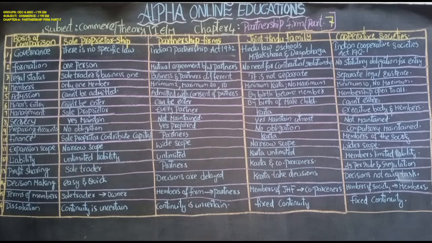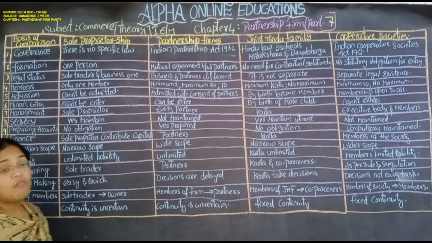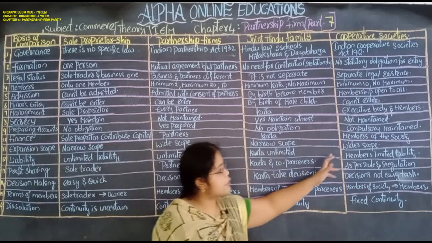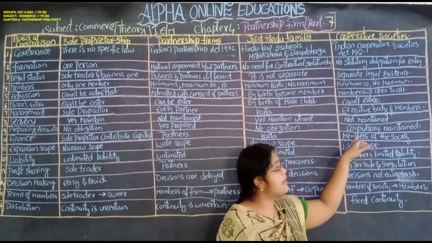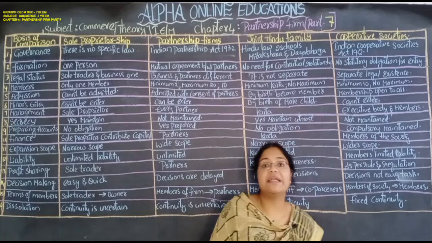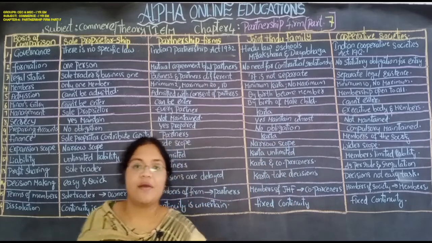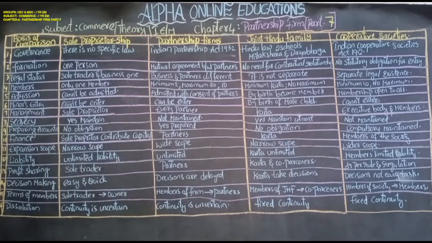Secrecy is compulsorily maintained in the cooperative societies, and the scope is wider. They have to maintain the secrecy. That's why they have the chance of expansion. Next, liability is completed. So, members have limited liability.